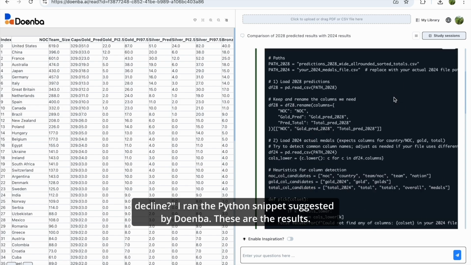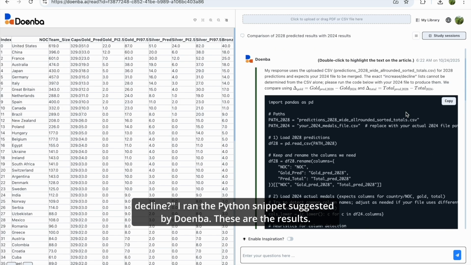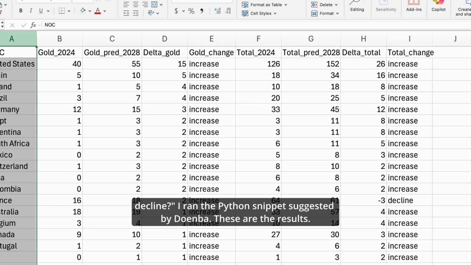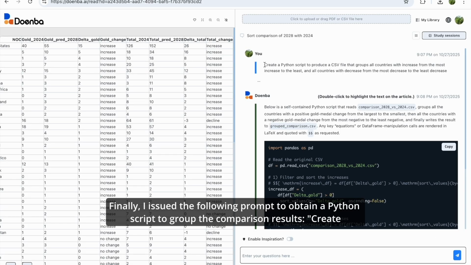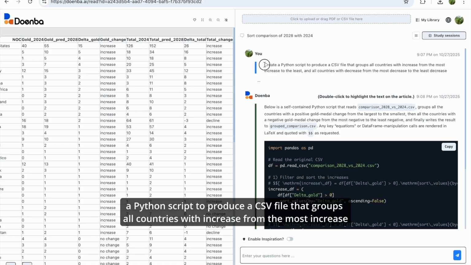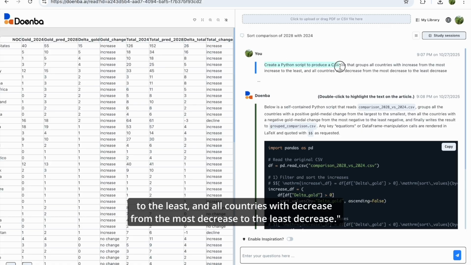I ran the Python snippet suggested by Doenba. These are the results. Finally, I issued the following prompt to obtain a Python script to group the comparison results. Create a Python script to produce a CSV file that groups all countries with increase from the most increase to the least, and all countries with decrease from the most decrease to the least decrease.